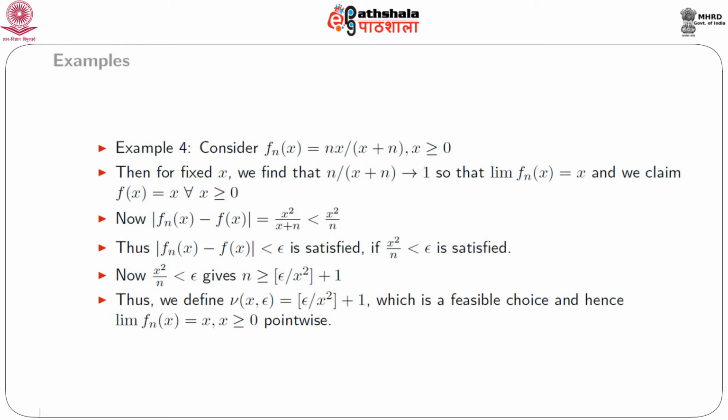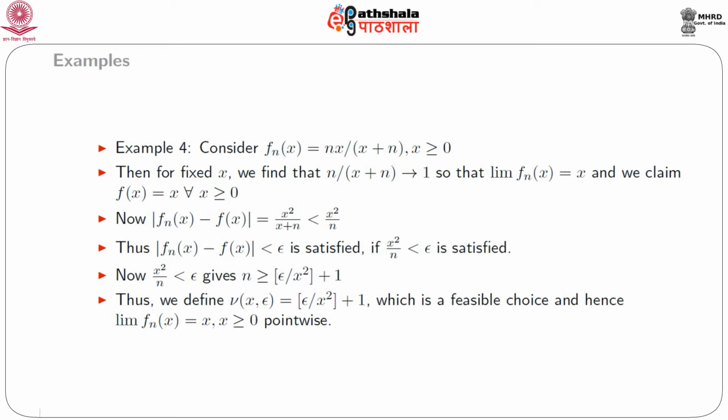Then it is quite clear that for fixed x we find n divided by x plus n tends to 1, so that our limit function becomes x, and we claim f(x) equal to x for all x greater than or equal to 0 as our limit function.